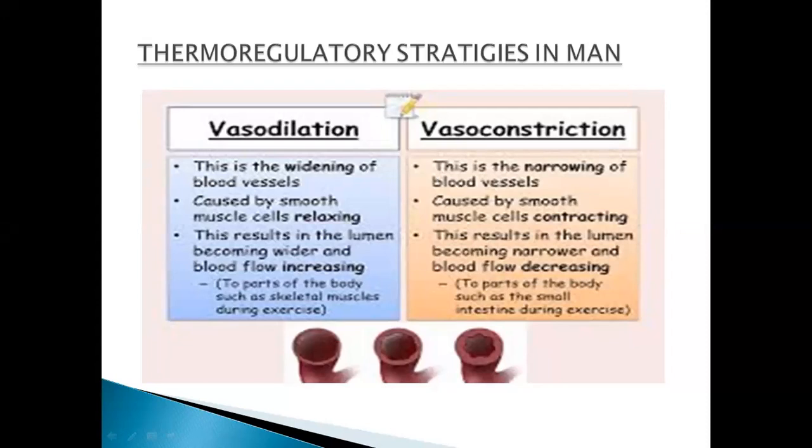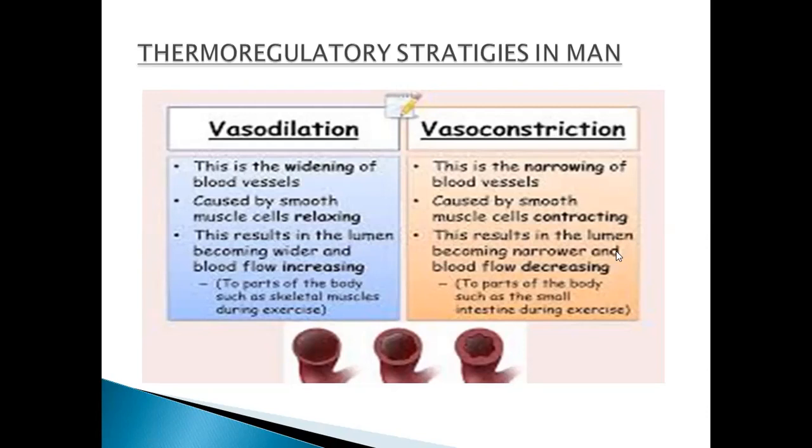The blood vessels increase their surface area, caused by smooth muscle cells relaxing. This results in the lumen becoming wider. Here you can see this is the lumen of the blood vessels. It becomes wider and blood flow increases. What happens in this situation is that your body produces sweat, and when the sweat is produced on your body, it evaporates and produces a cooling effect.